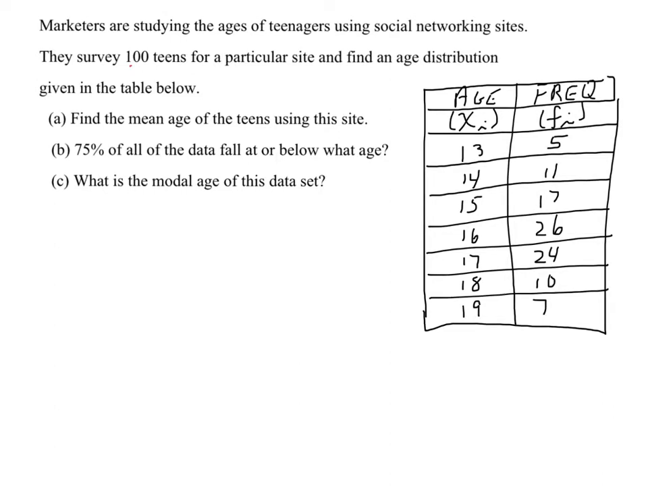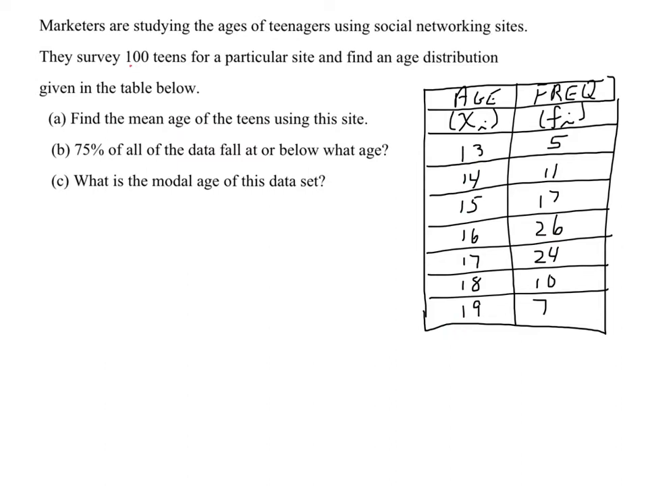So what frequency is about is how often that age occurs out of the 100 teens that were surveyed. So 5 of those teens were 13 years old, 11 of them were 14, 17 of them were 15, etc., etc., etc. In order to find the mean age or the average age, I do not want to have to type all 100 of these ages in.